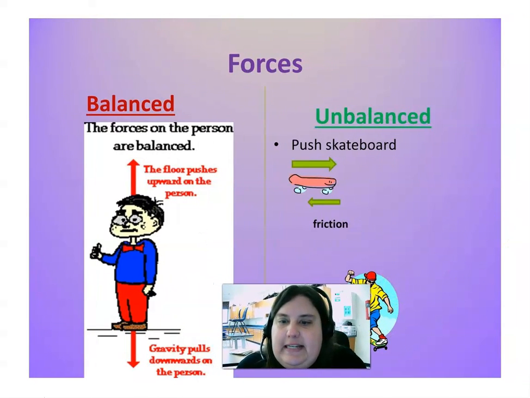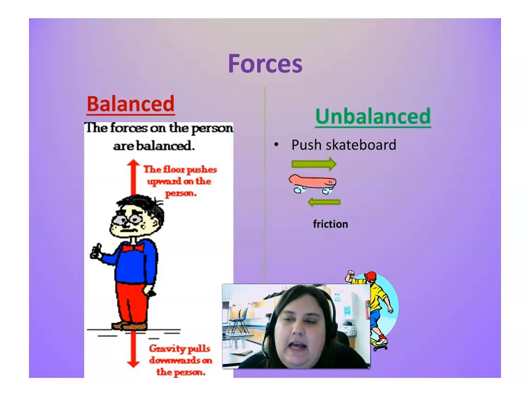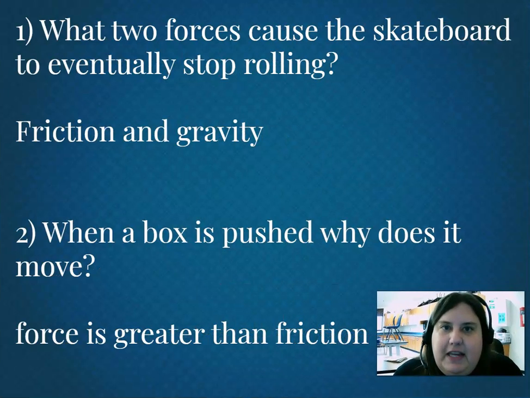A person standing on the ground. The floor is pushing up on the person, gravity is pulling down on the person. However, those two cancel each other out, they're equal and opposite. So we have a balanced force with no motion. And so I've got a couple of questions, and I've got the answers already up there for you, but it's important to realize that we always have forces working against things.